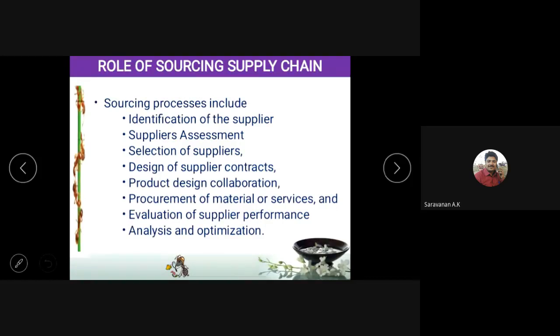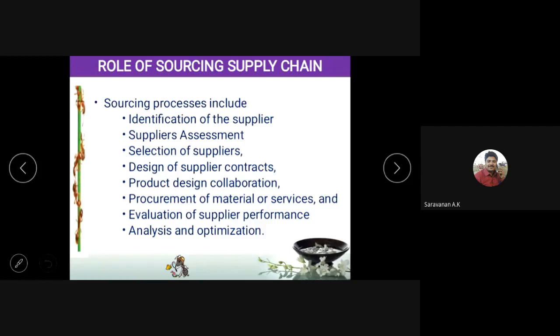Okay, so for that there are some procedures. The identification of the supplier, supplier assessments. The next thing is the selection of the suppliers, design of the supplier contract, design collaboration, material sourcing, evaluating the supplier performance, and analysis and optimization.